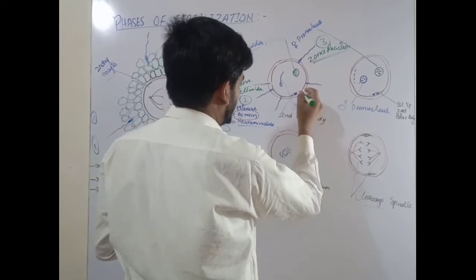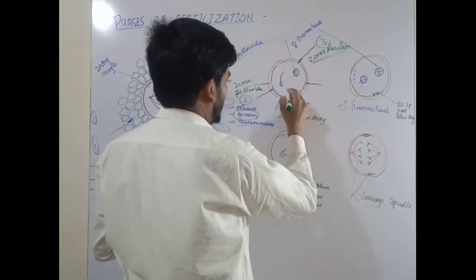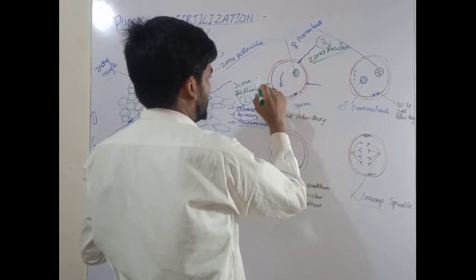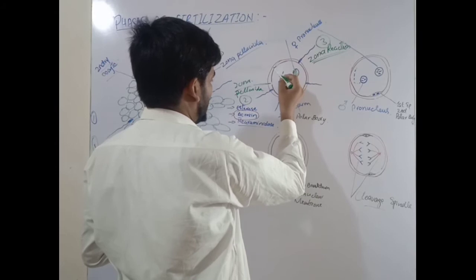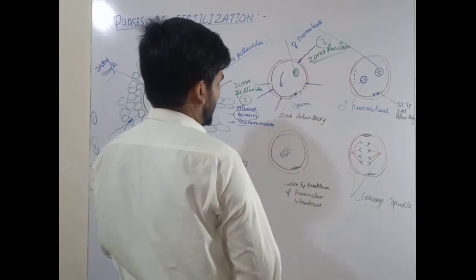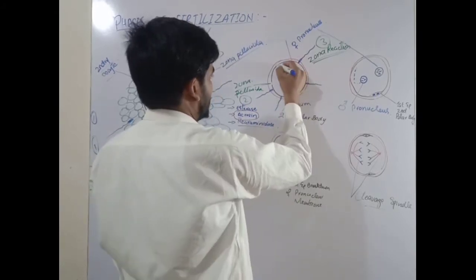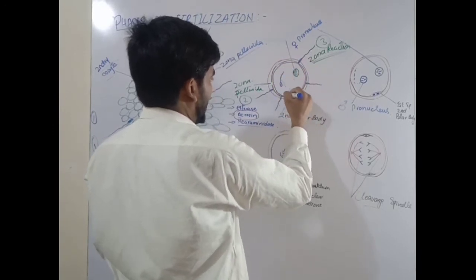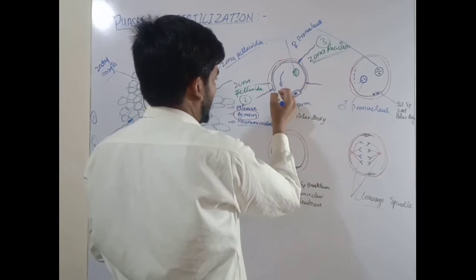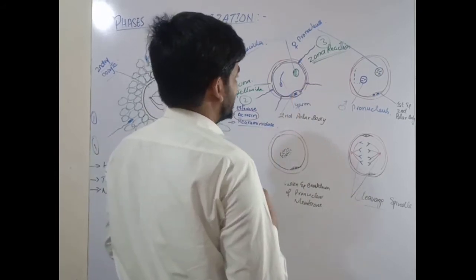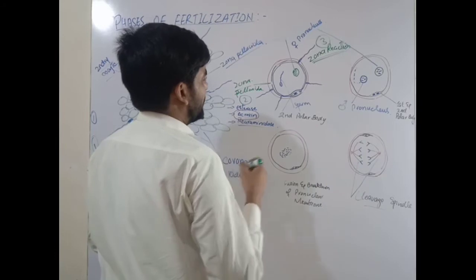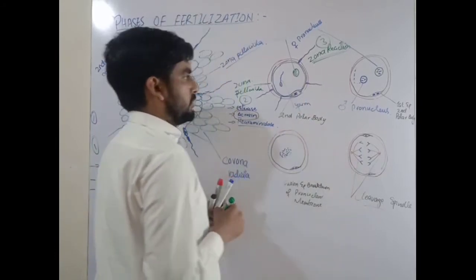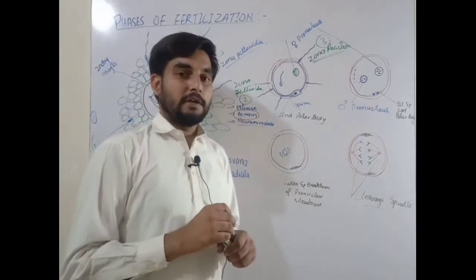The changes can also be due to the enzymes secreted into the perivitelline space. You can see here, this is the zona pellucida. Here is also a little space next to the membrane which is called the perivitelline space. The perivitelline space secretes special enzymes that make the entry of other sperms impossible. So this is the zona reaction.